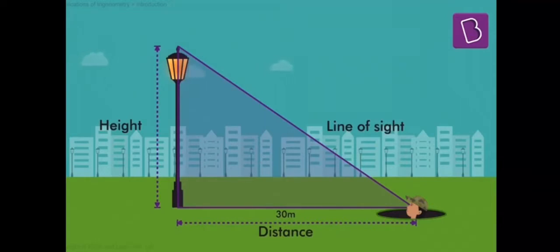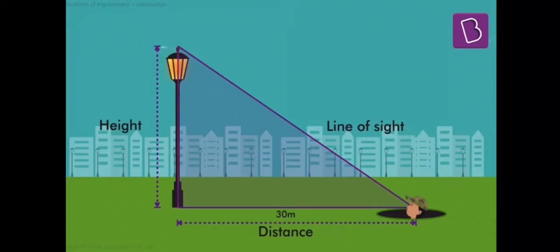If you could, then you would simply use Pythagoras theorem. If you could measure the hypotenuse, you would use Pythagoras theorem to find out the height. But that doesn't work, right? If you could measure the hypotenuse, you could very easily measure the height itself. So we cannot measure. What else can we measure?